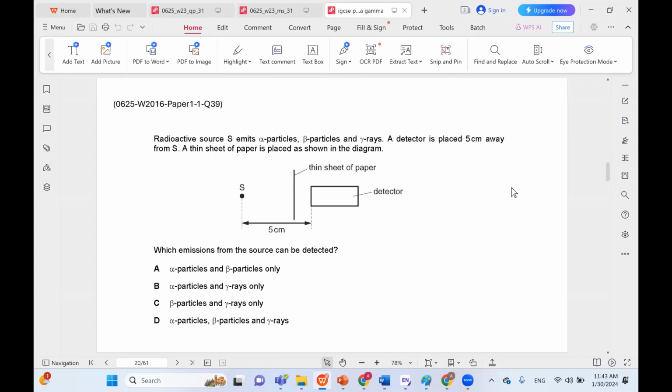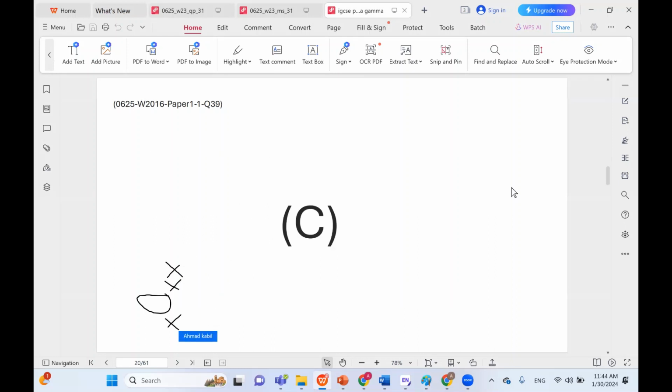So a thin sheet of paper would stop alpha. Alpha is very weak in terms of penetration. So alpha would not reach the detector. So the detector can read beta and gamma, but it would not be able to read any alpha particles because of the thin sheet of paper. So C is the correct choice here.